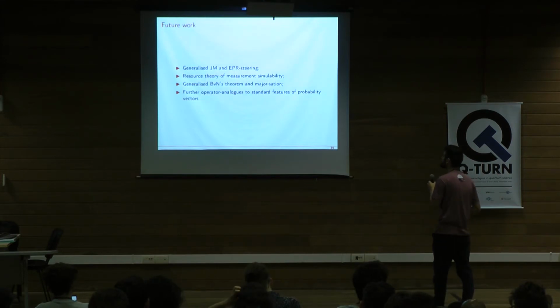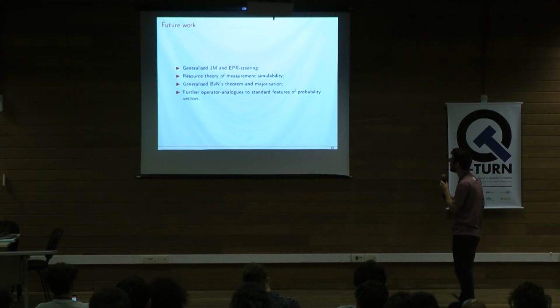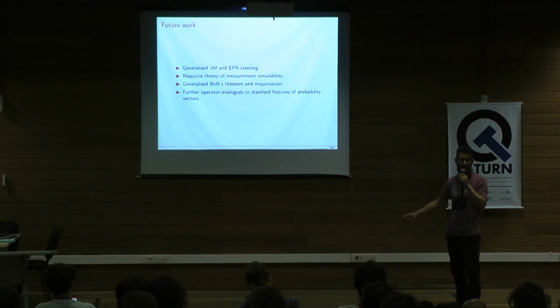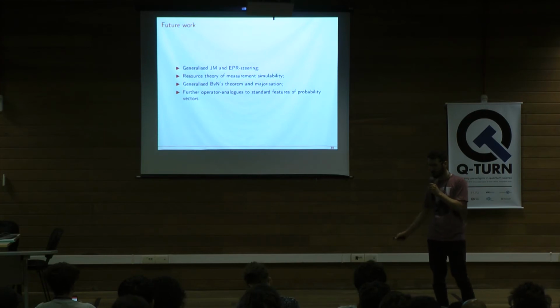So for future work, just some quick ideas here. We have a very close connection between joint measurability and EPR steering, right? And now we're proposing a generalization of joint measurability. So I think it would be nice, and it could lead to nice things, to think about the connections of this generalization and some kind of generalization of EPR steering. Another thing: many of the things that we did in the first work that I presented resemble a resource theory, right? So we fixed the set of simulators, and non-simulability would be our resource, right?